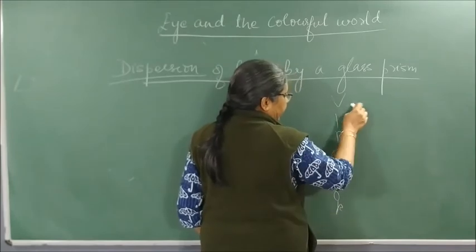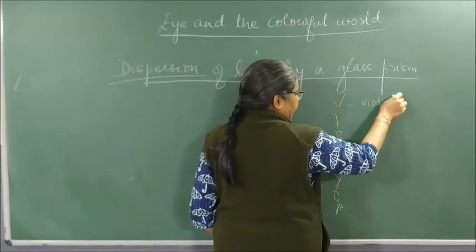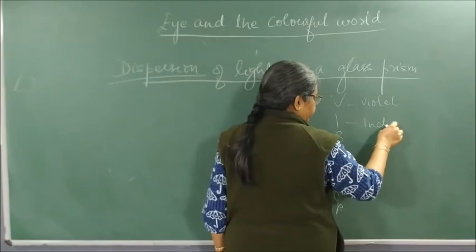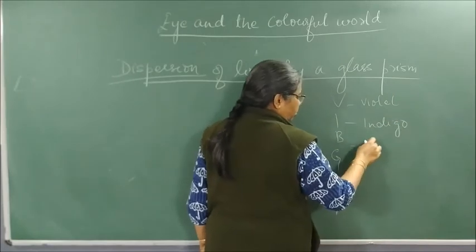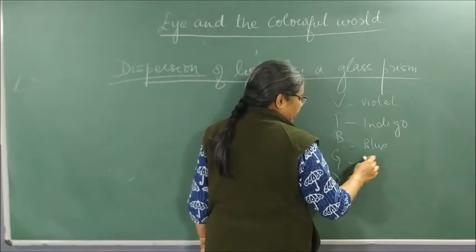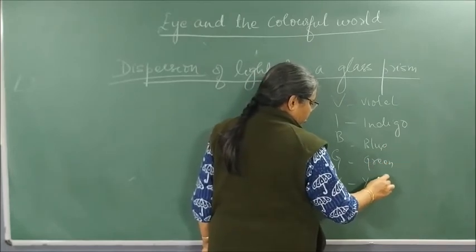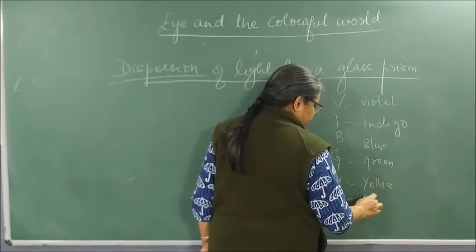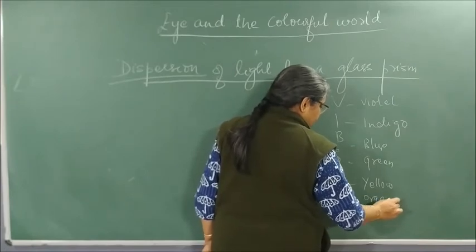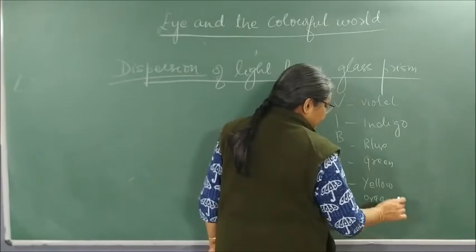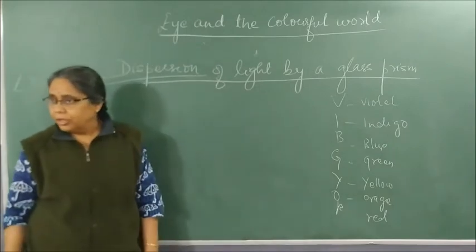It is violet, indigo, blue, green, yellow, orange and red. These are the colors of the rainbow.